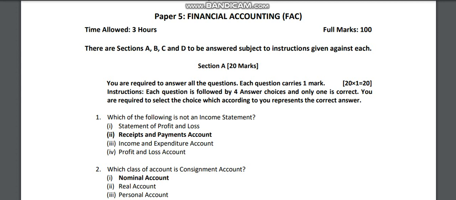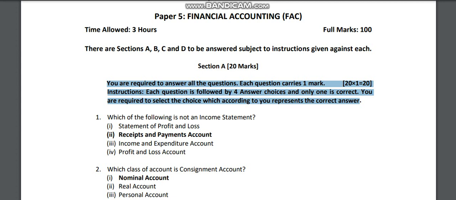You can see here there will be four sections: A, B, C, D. We have to see whatever is compulsory and whatever we have options for. So let us come to Section A. Section A has 20 marks. You can see here 20 questions of 1 mark each. You are required to answer all the questions. There is no option here. Each question carries 1 mark.